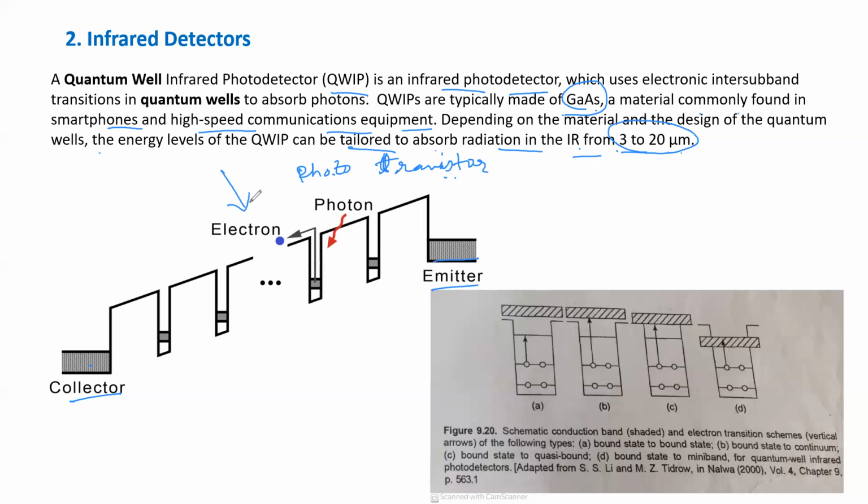If the intensity is more, current is more. So same here, this is IR photodetector, quantum well IR photodetector. So when IR light will fall, the intensity of this IR will change, the electron transfer will change. As the number of electrons will be more or less according to the intensity, it will act as a photodetector, right?